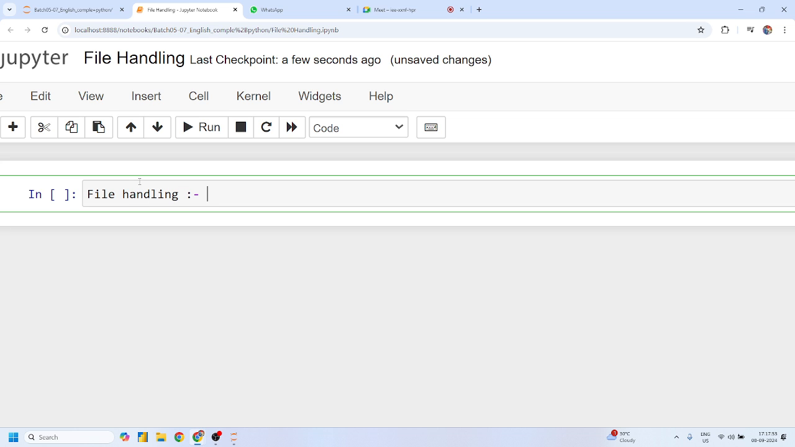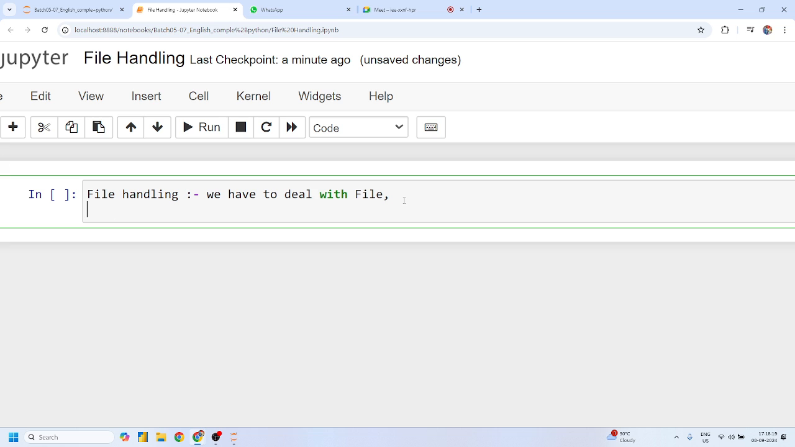Shivani, any idea? What is the meaning of handling a file in Python? So we can read and write any file. Yeah, perfect. So handling of files in Python or in any programming language means we have to deal with files, right? What kind of dealing do we have to do?